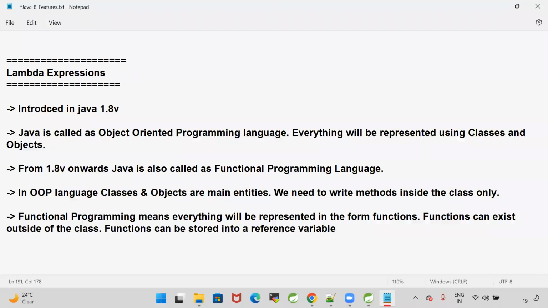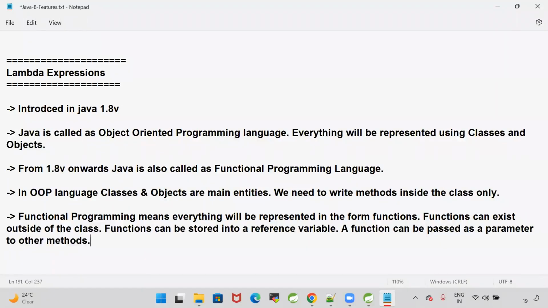Earlier we used to store the objects in variables, but now in the functional programming language, we can store a function also into a variable. A function can be passed as a parameter to other functions, as a parameter to other methods.